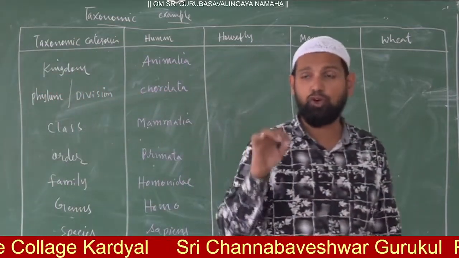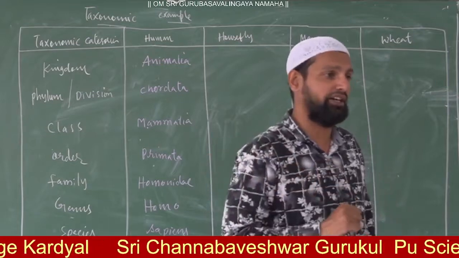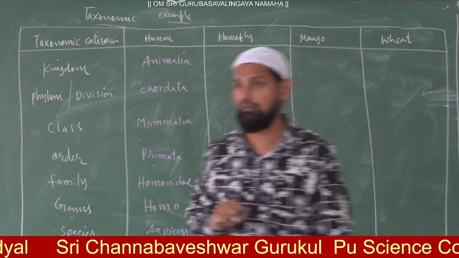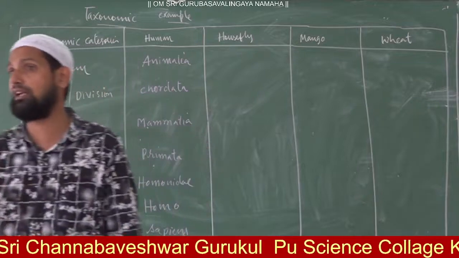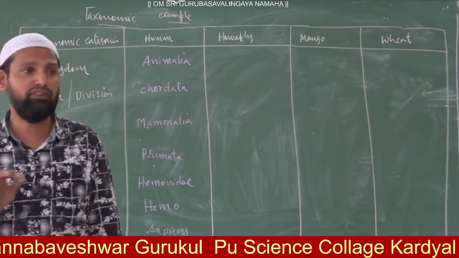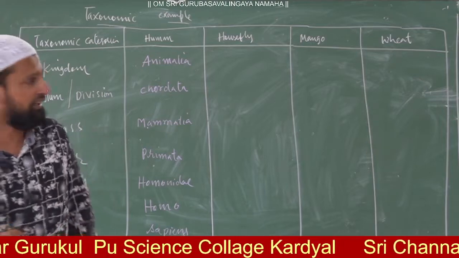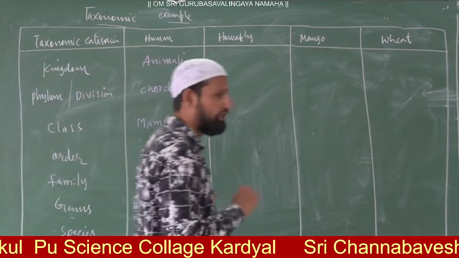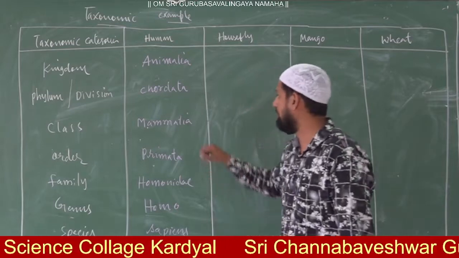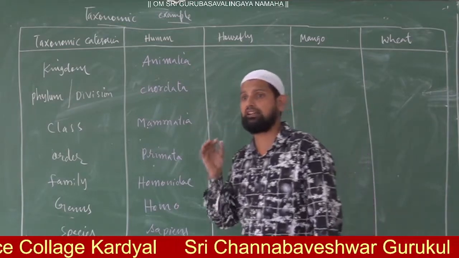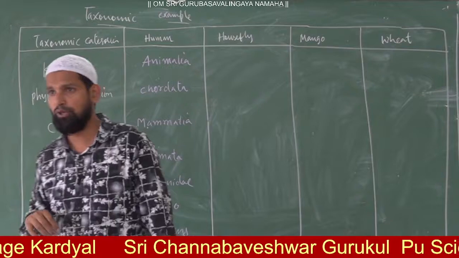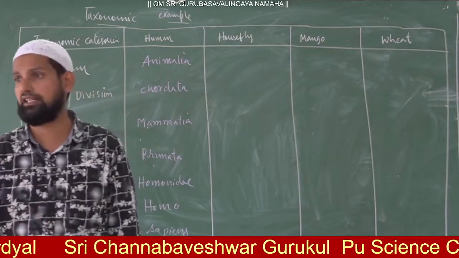Phylum Arthropoda is classified into actually 4 classes, but we have to take only one. So here housefly belongs to which class? Insecta.